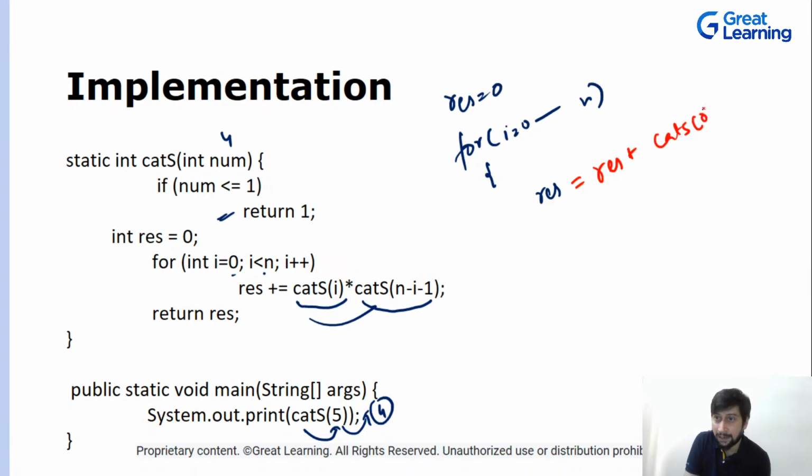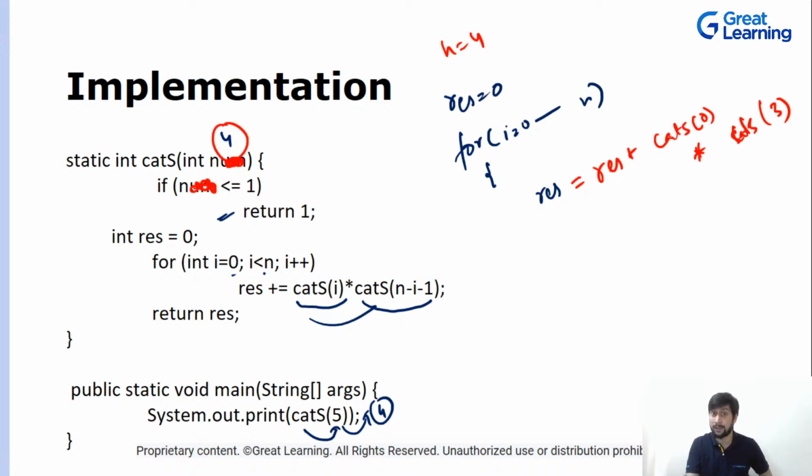So we calculate cat of 0 multiplied by cat of n minus i, the Catalan series of n minus i. n is 4, currently n is 4. We have passed in n, not num. Then n minus i, that means 4 minus 0, minus 1, that means 3. So cat of 3.